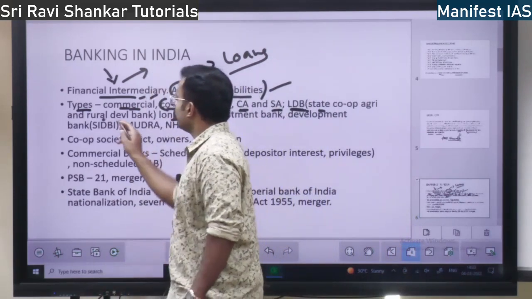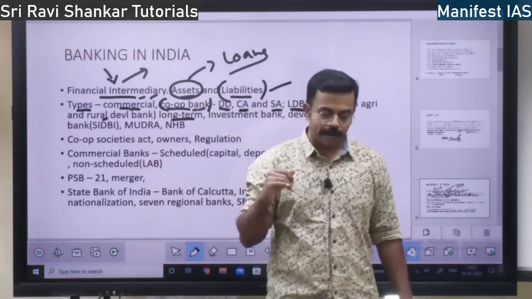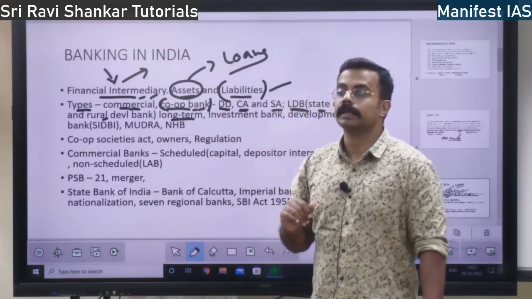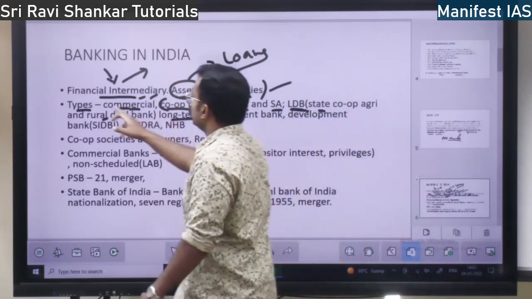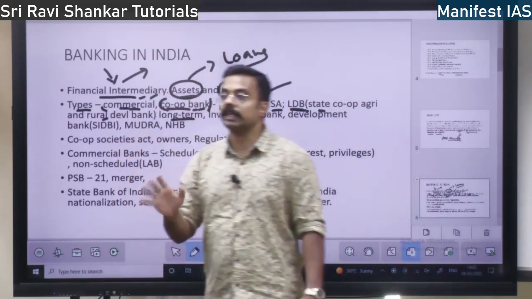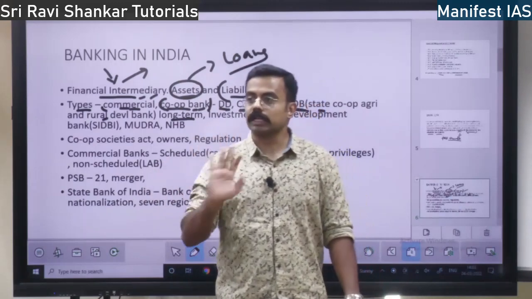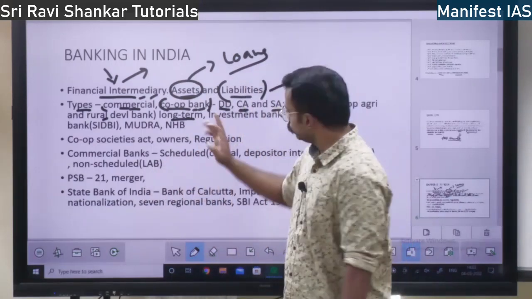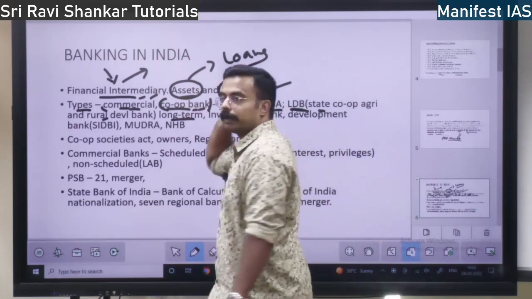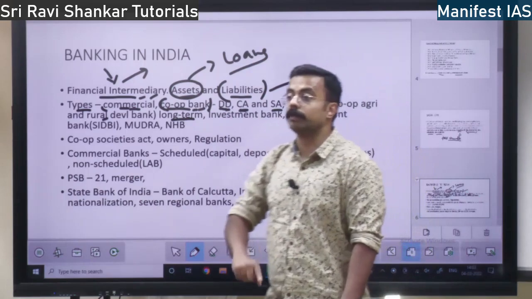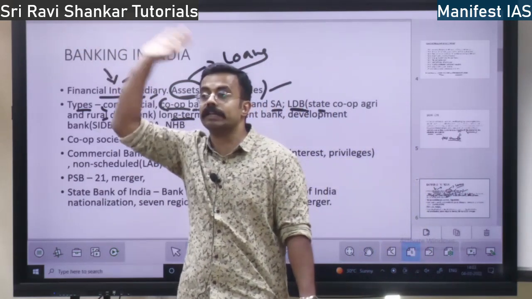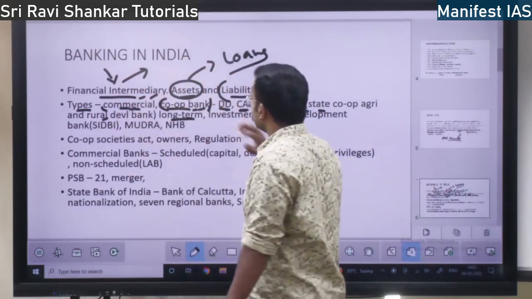Agriculture and rural development, this land development bank is going to give long term money. What is long term, short term? Commercial banks give loans for short term, five to ten years, that is, they give loans up to that. Those are commercial banks and cooperative banks. Whereas land development bank gives money for long term, 20 years, 25 years. So that is the difference, right?